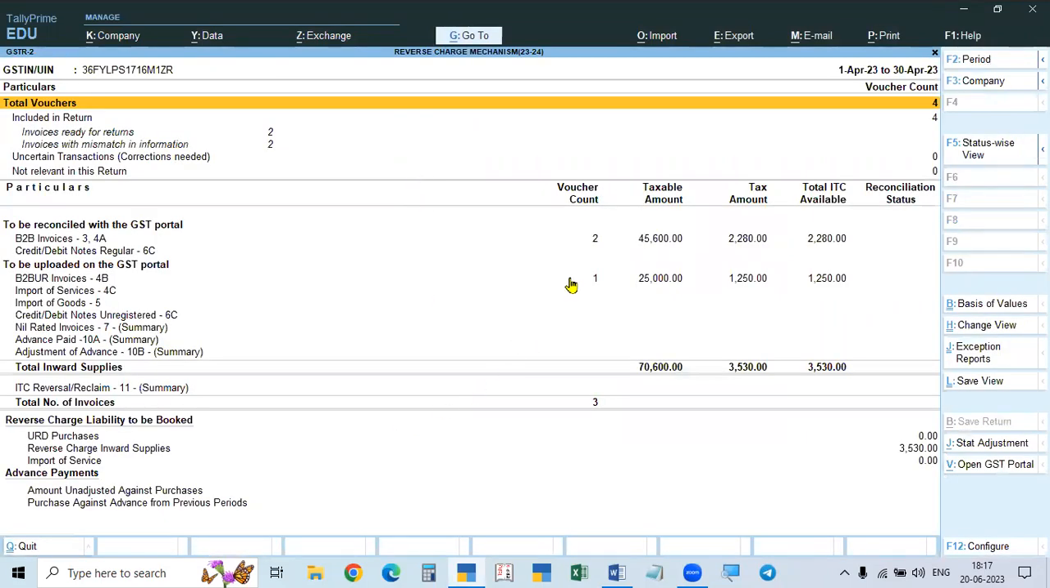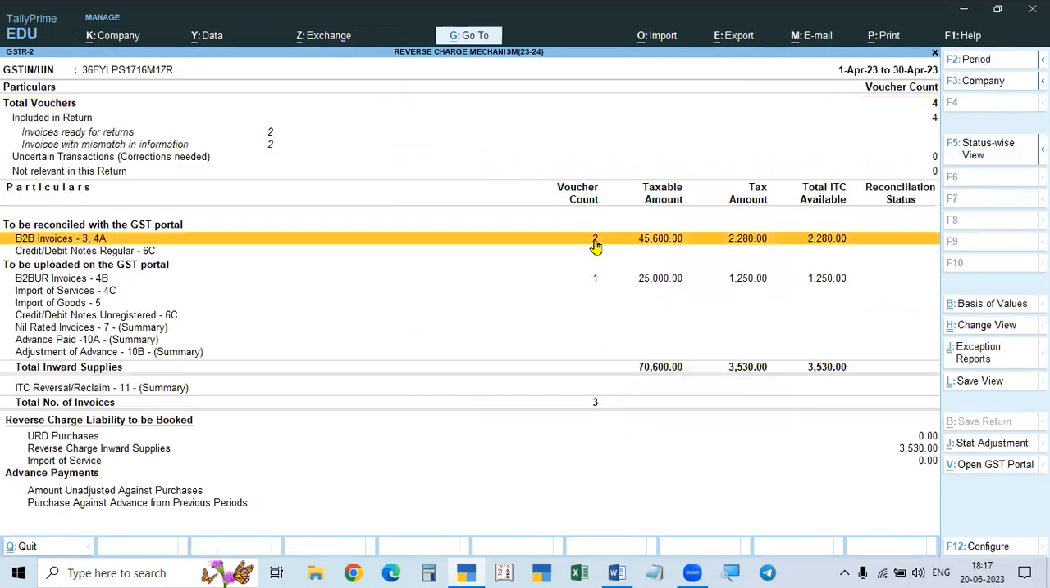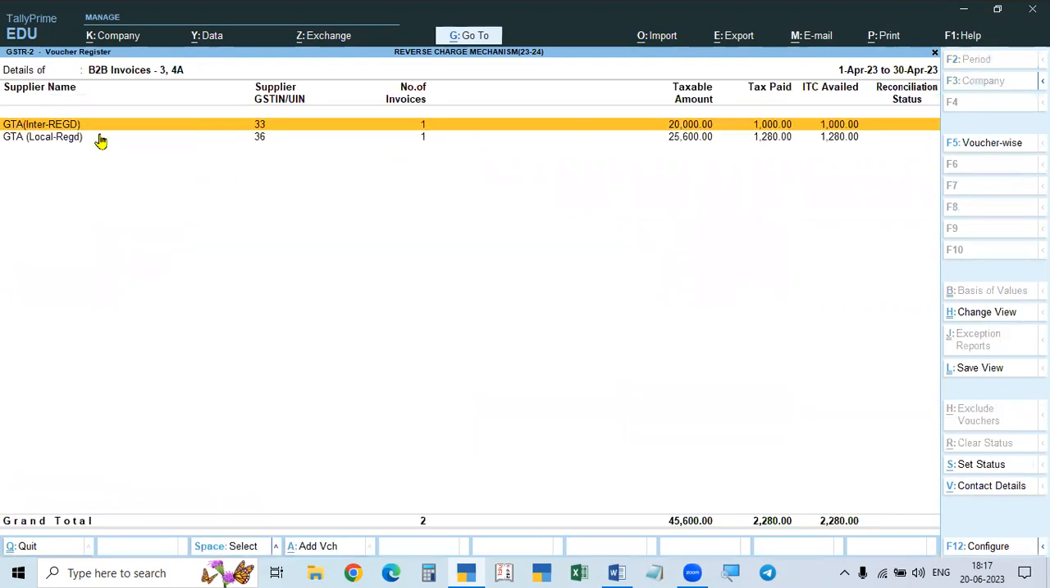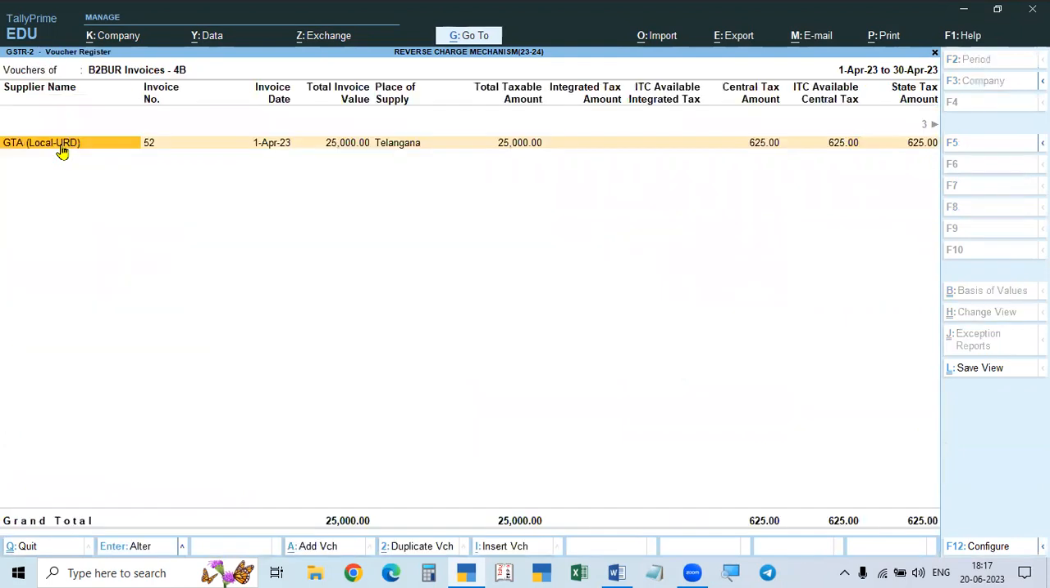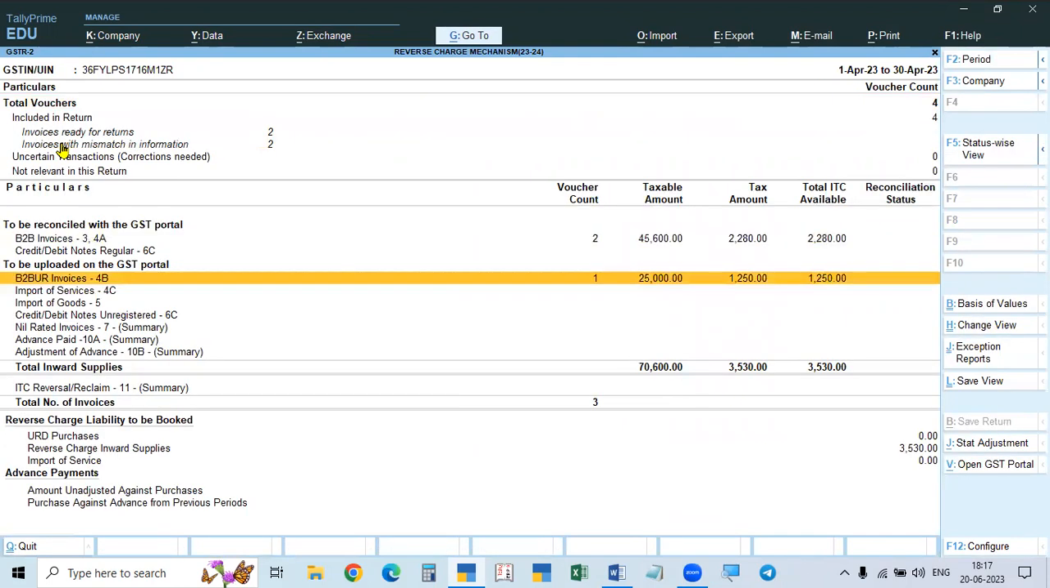In this 2, see, there are 3 vouchers we have done. One is local registered, another is interstate registered, and another one is unregistered, local only. So here B2B unregistered is 1 and B2B registered is 2, interstate and intrastate registered, and these are unregistered. All 3 are showing the liability, but in the books there is no liability, that is, in the ledger accounts there is no liability. It is calculated in the tax analysis. That is why it is showing here.